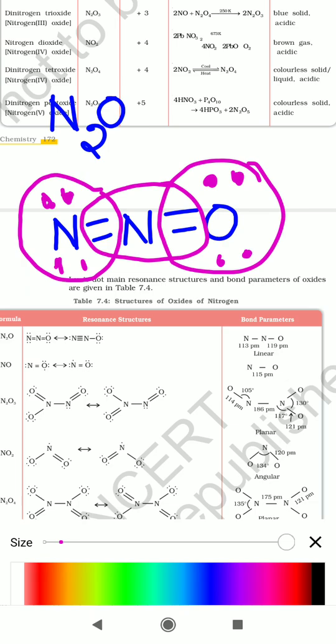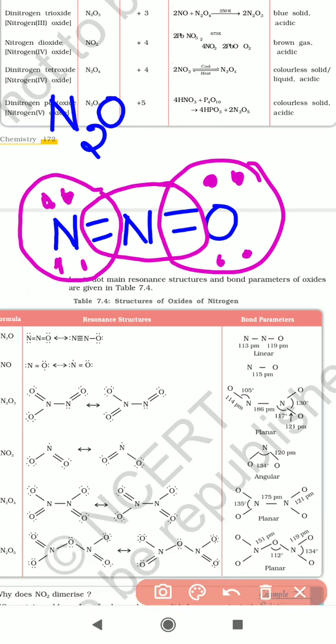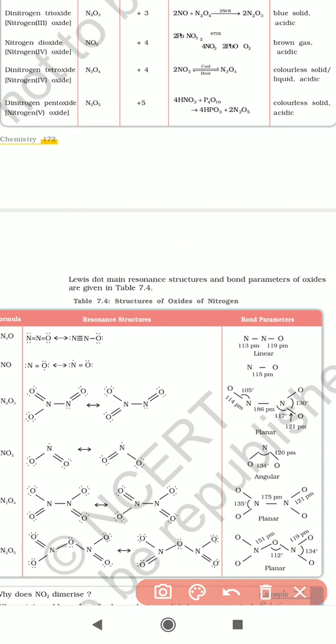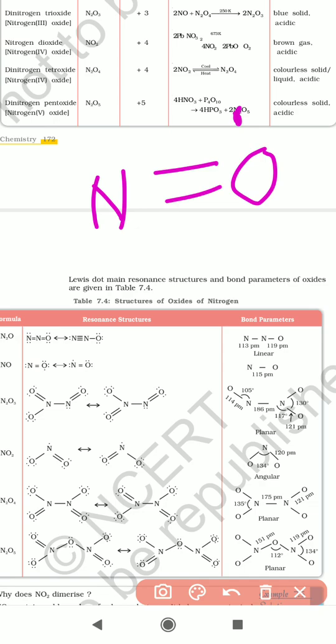So this is about the resonance structures of the N2O molecule. Next, let us see the NO molecule. We represent the NO molecule structure as N double bond O. Here the oxygen atom has 5 electrons, and the nitrogen atom has 1 lone pair of electrons.